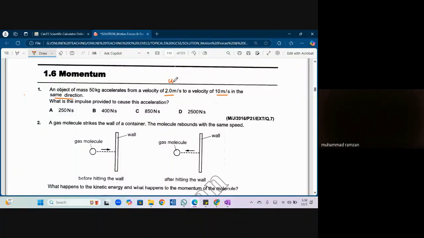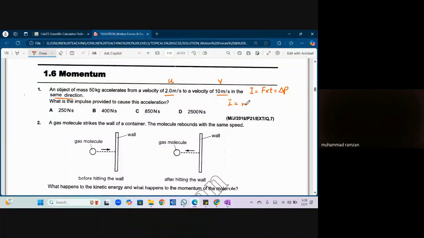So this is taken to be u, like its initial velocity. It's the final velocity after being accelerated. So now examiner is asking what is the impulse provided to cause this acceleration. So impulse, which is denoted by letter I, is equal to F times t. Or similarly, we can simply say it is equal to delta P. So delta P की information हमारे पास है because we have no idea about force, we have no idea about time. So what would be the mass here?